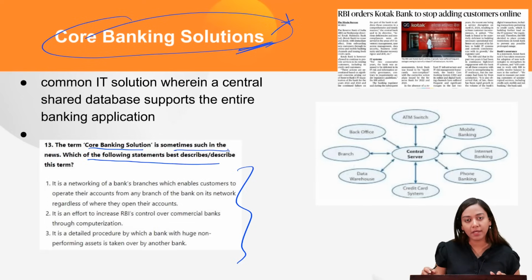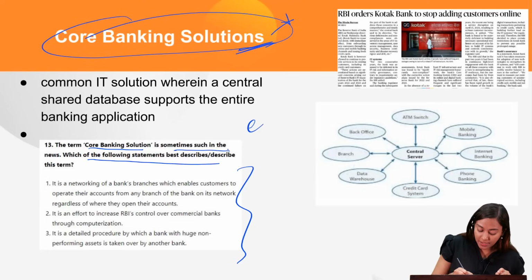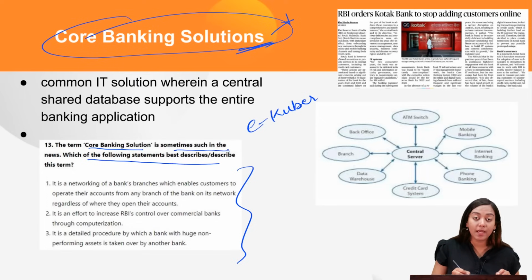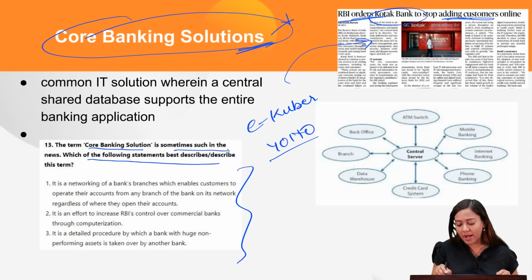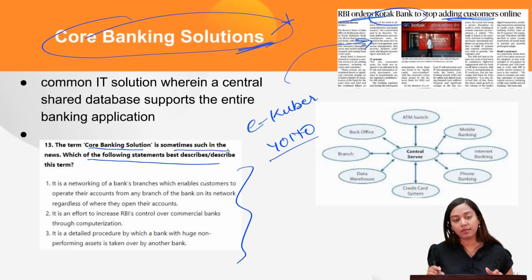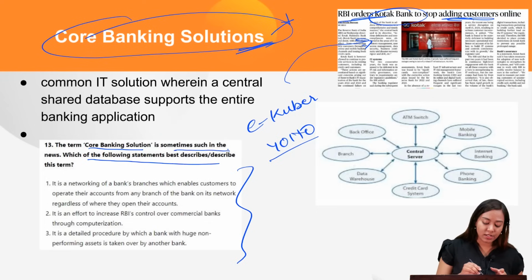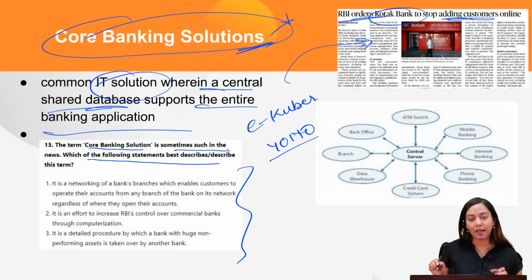Can you name one for RBI? The core banking solution for RBI is known as e-Kuber. The core banking solution for SBI is YONO. Right? Similarly, for Kotak also it was created, and RBI has recently ordered the bank to stop adding customers online because its core banking system was not working very well, causing customer inconvenience. So anyway, this is a common IT solution wherein a central shared database supports the entire banking application.